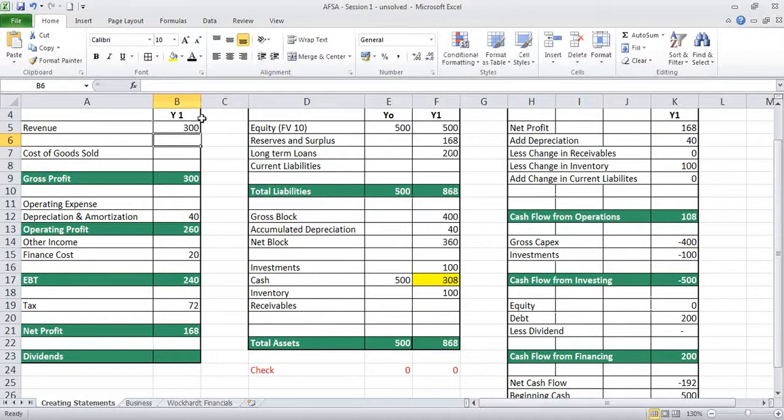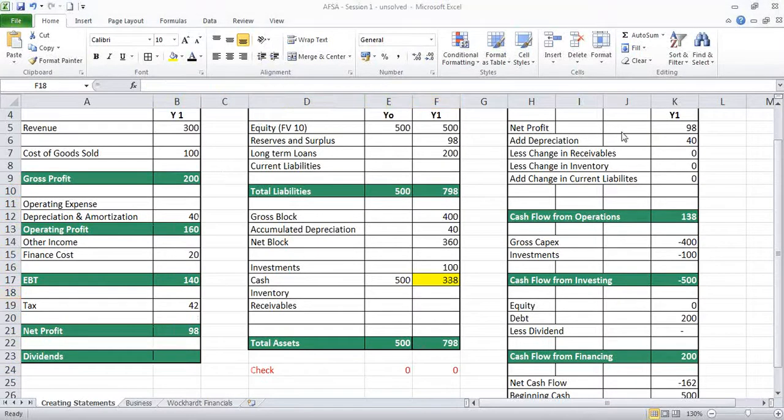You have sold these goods. If you have sold these goods, there is no inventory left, which means cost of goods sold should go up. So there are three things that are happening. Revenue has come in worth 300. Cost of goods sold should come here, which was 100, the raw materials we bought. And this should go down. Inventory becomes 0 once again, correct? So cost of goods sold becomes 100 and inventory becomes 0 once again.